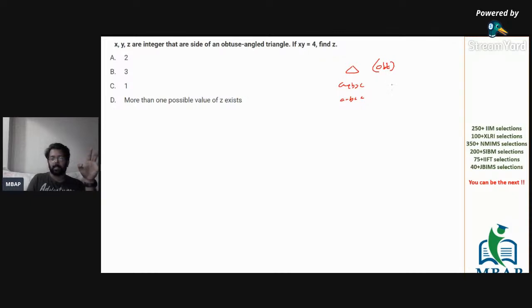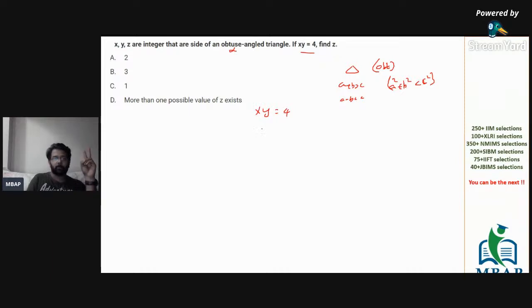And for your obtuse angle triangle, the only thing that you have to look into is a square plus b square should be less than c square. The third side square should be more than a square plus b square. If it becomes equal, it's a right angle triangle. So we are looking at an angle which is more than 90 degrees. That's it. Okay. Irrespective of whether it is obtuse or not, remove that for now. Let's consider only xy. Let's consider only xy as 4. Tell me how many values are possible for x and y. Quickly tell me how many values are possible for x and y.